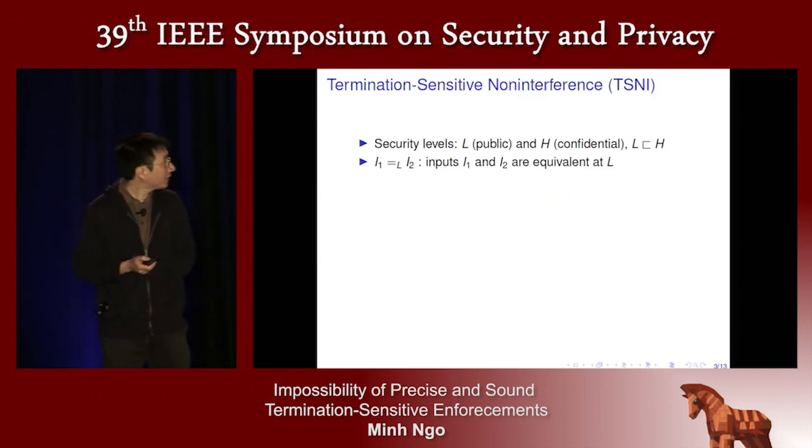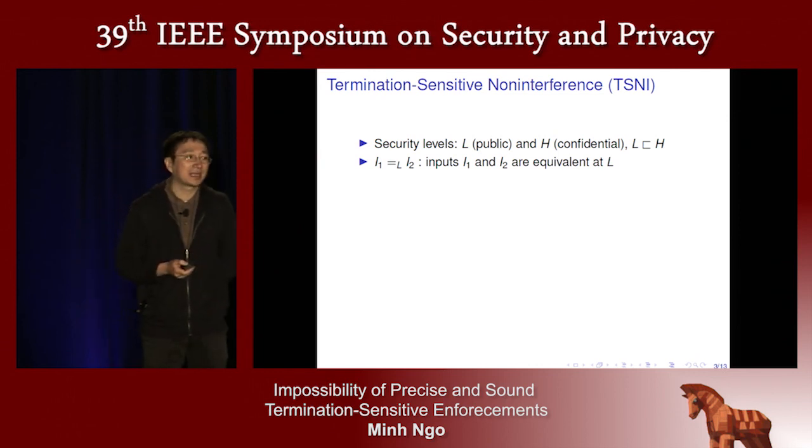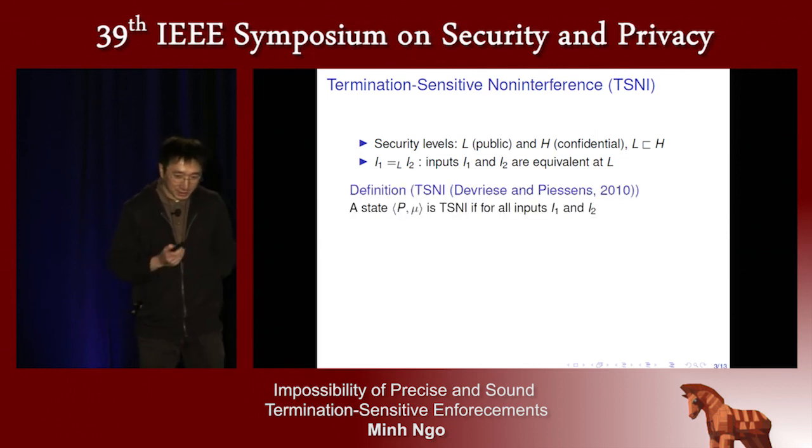Okay, so now we look at termination-sensitive non-interference. For the purpose of the talk, I just have two security levels, L for public information and H for confidential information. And we write I1 equal-L I2 to mean that the inputs I1 and I2 are equivalent at the low level. So now we have the definition of TSNI.